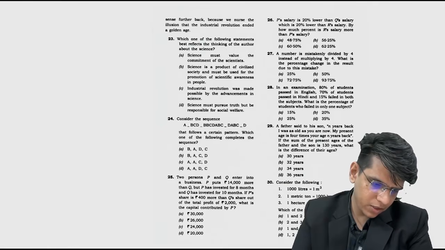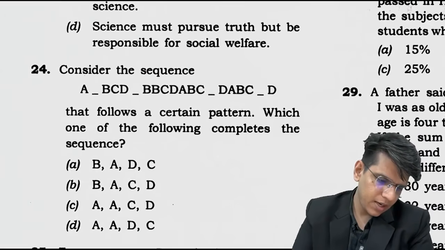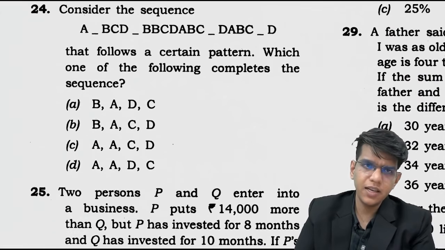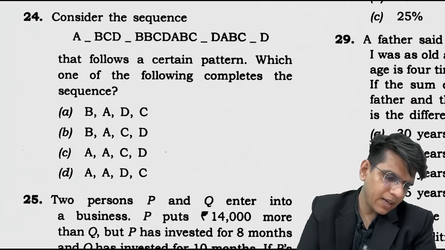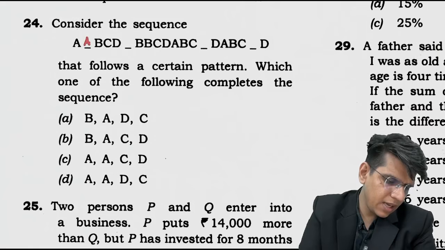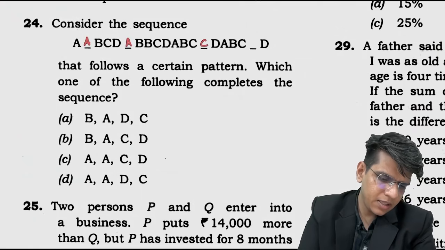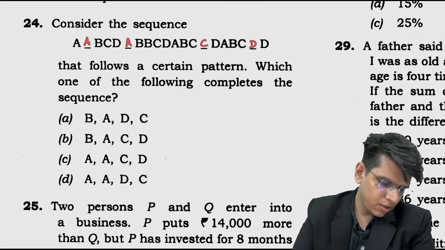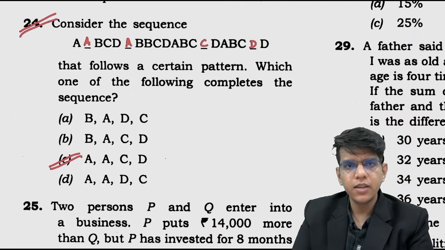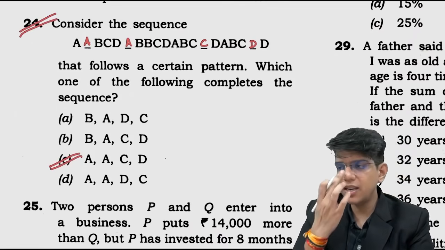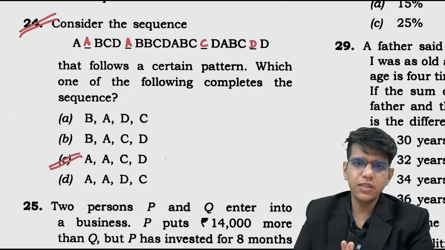It is a slightly easy paper, so let's take advantage of it. Here the same question comes again and again every year. I don't know what UPSC is trying to do here. The pattern I can see is B and B here. So I am trying a pattern. Suppose this is A, B, C, D: A, B, B, C, D; A, B, C, C, D; and A, B, C, D, D. So A, C, D is option C. So directly the answer to question number 24 is this. The same pattern is used again and again every year. All of you remember these questions now, right?